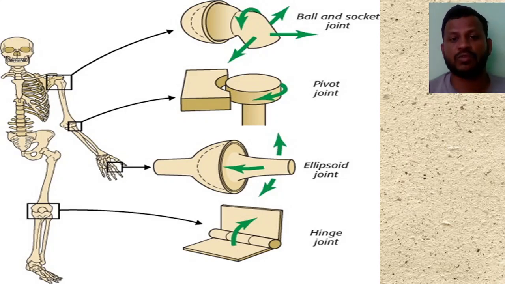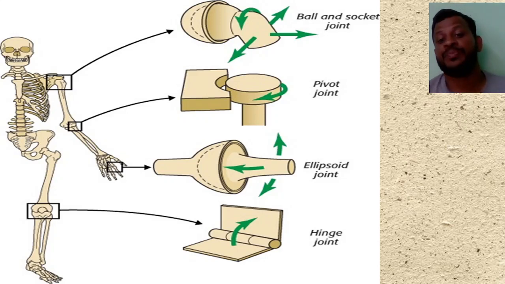Okay, next one is the pivot joint. Pivot joints are present here in the elbow of our hand. Here we can see this joint. Okay, this is a pivot joint. We can move it in a 90 degree direction. You can see here. Okay, 180 degrees, we can move it. You can see here, right? Like this we can move. This is the pivot joint.